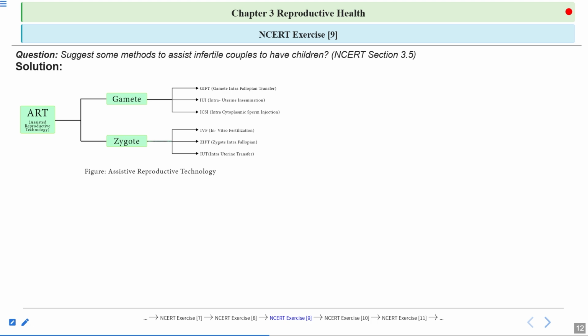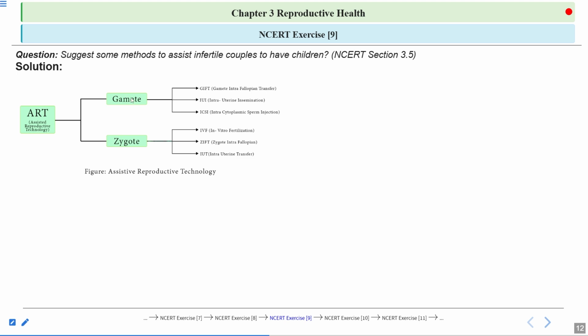This is regarding the assistive reproductive technology, also abbreviated as ART. Here you can see this is further divided into two categories, the zygote and gamete. In the zygote category, the zygote is formed artificially outside the body, and then this zygote is transferred into the fallopian tube or into the uterus.